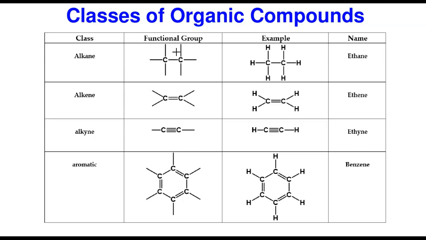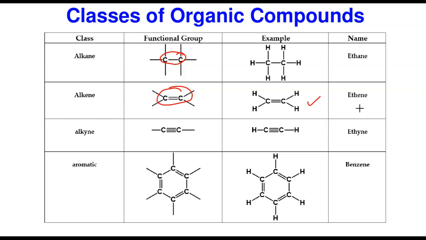So the alkanes, like I said, have carbon to carbon single bond. It's fine if you always tell me carbon to carbon single bond. And a good example here is ethane. Ethane is the second member in the group of alkanes. The alkenes, like I said, have carbon to carbon double bond. The double bond is what identifies them and places them in this class. A good example is the ethene gas. Ethene gas is the example in this class.